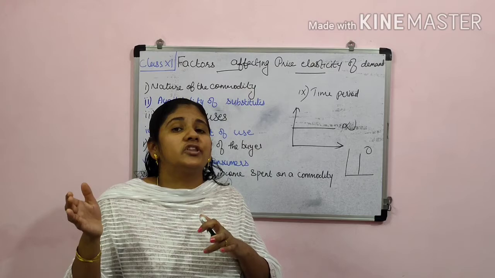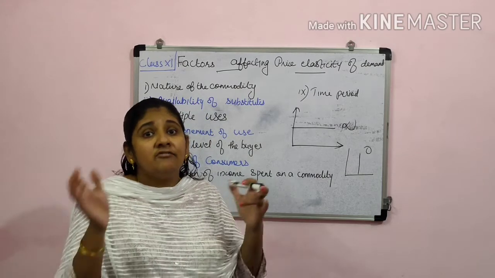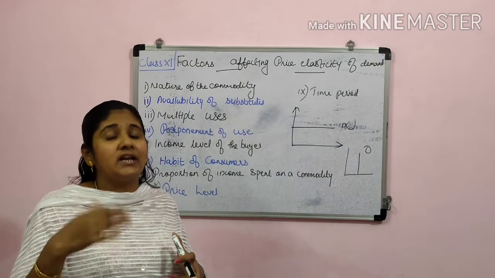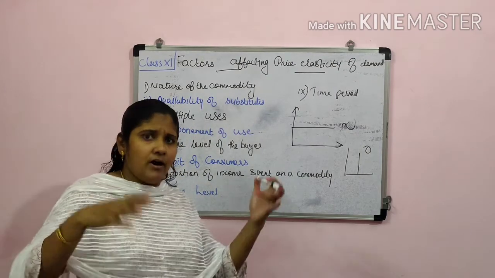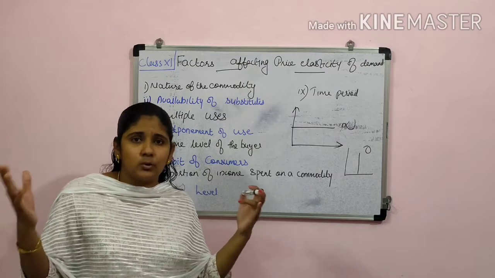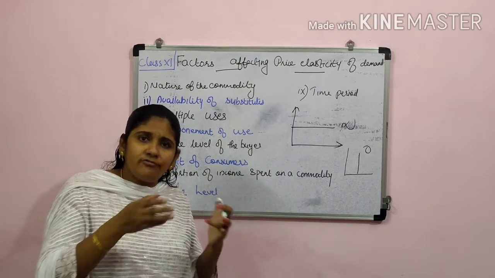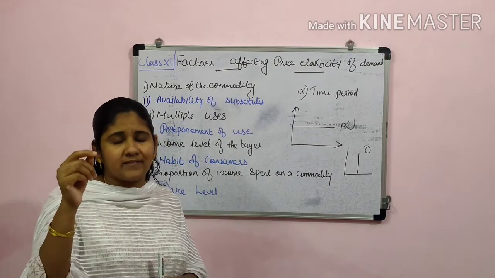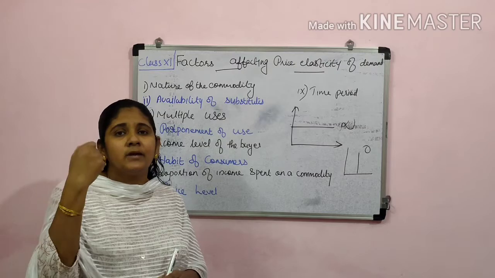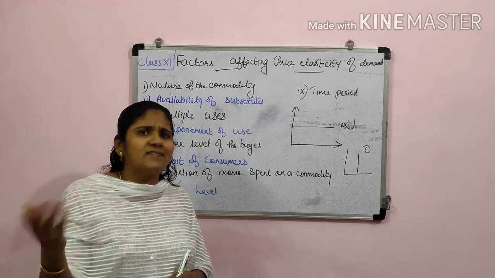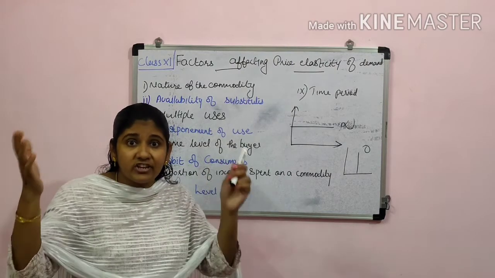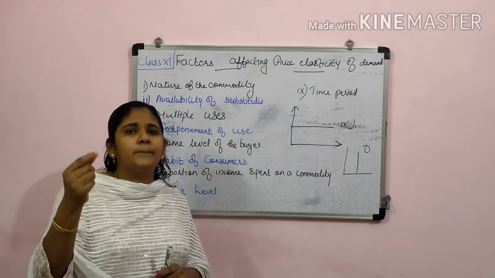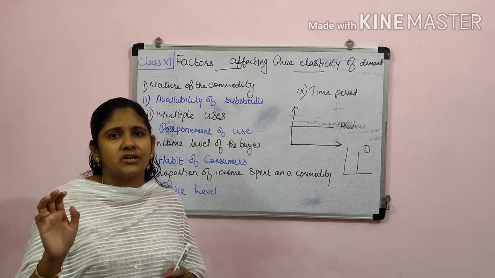Depending upon that, we can decide whether it is highly elastic or inelastic. Imagine 50,000 is the monthly income, and in one month we purchase a soap or paste of 50 rupees only. From the 50,000, only 50 rupees is spent on that consumption.